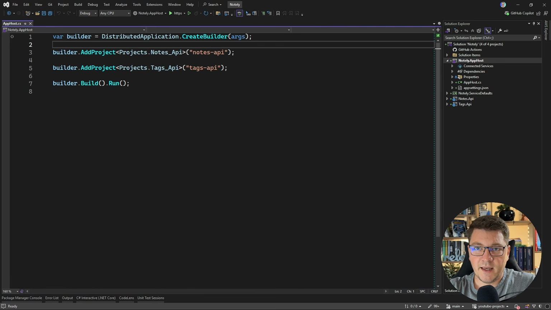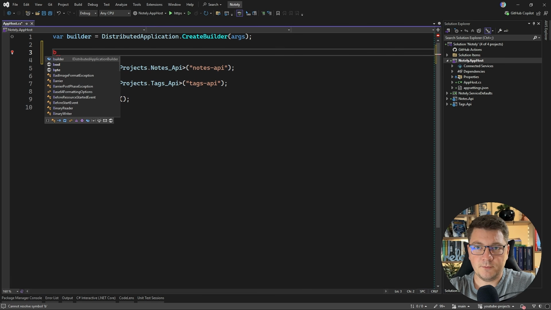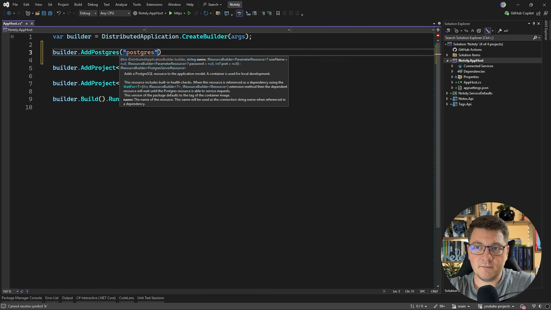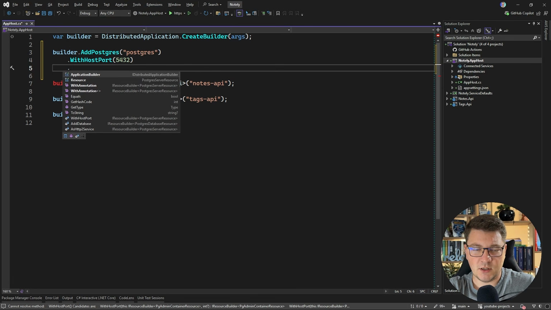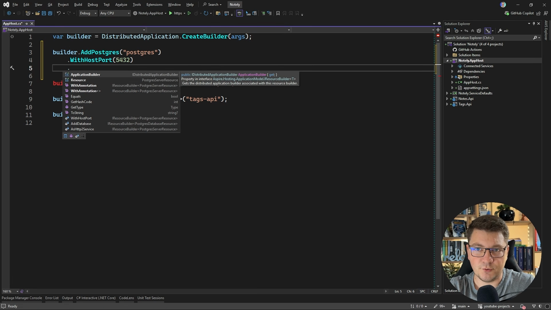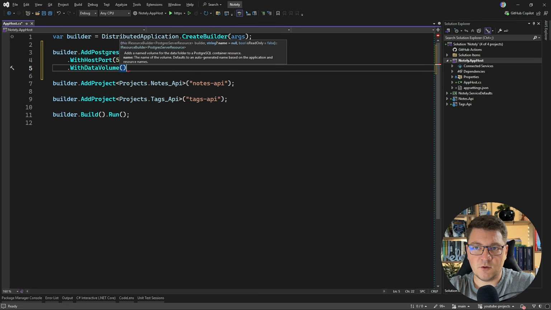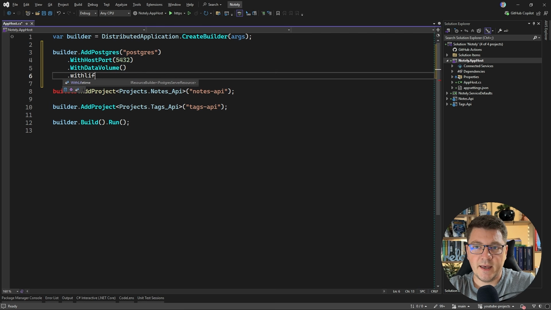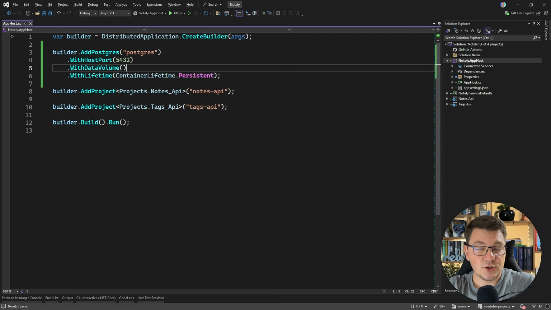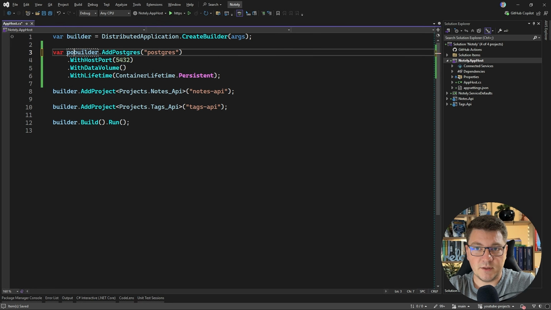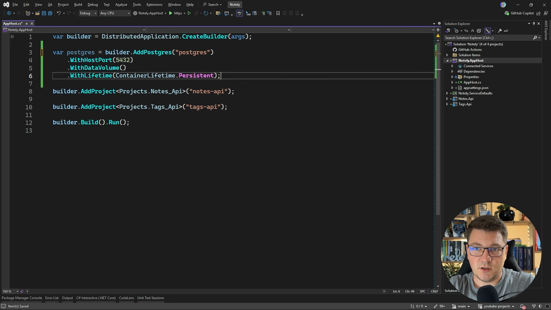I'll close this down and I should be able to say builder.AddPostgres, give it a name. I'll expose a port on my host where I can connect to this database, and I'll just use the default port, which is 5432. Then we're going to say WithDataVolume, so it'll persist any data, and we're going to say WithLifetime and choose ContainerLifetime.Persistent so that the container survives through application restarts. So this is going to be our Postgres instance.